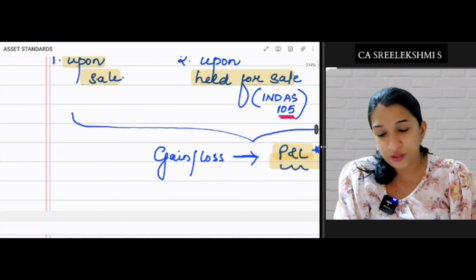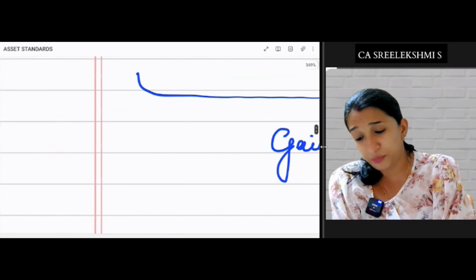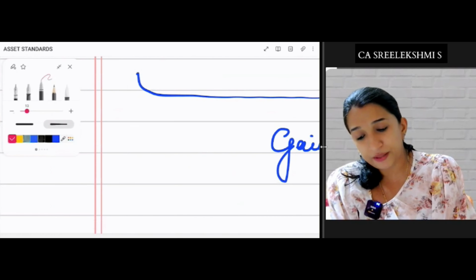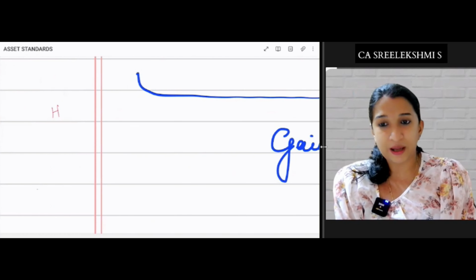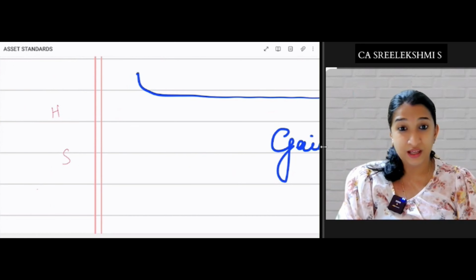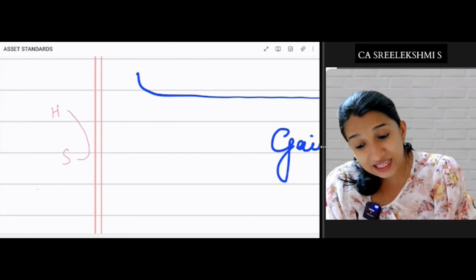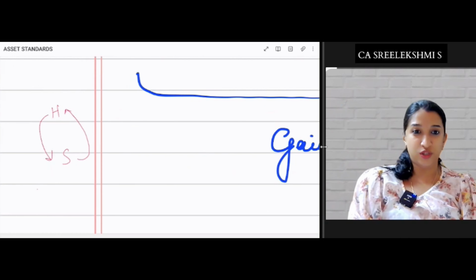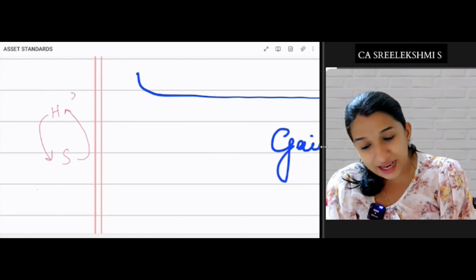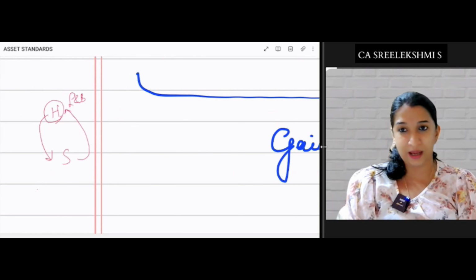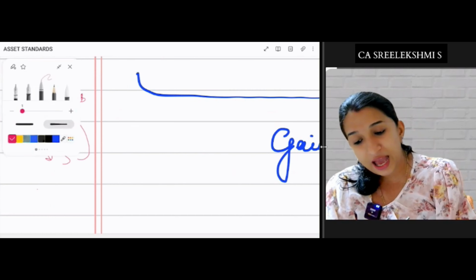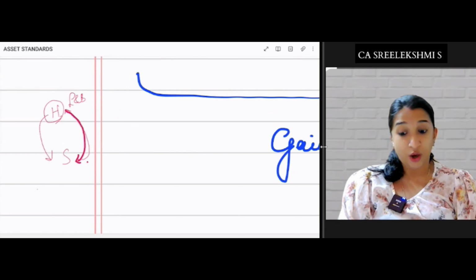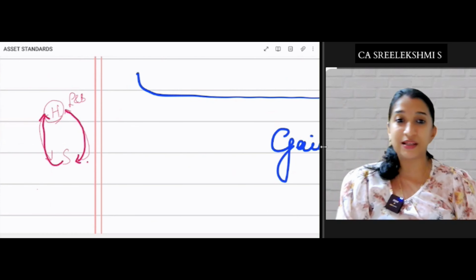Okay, fine. Now it is a very important point which we need to discuss. There is a holding company and a subsidiary company, so parent and subsidiary. What if the subsidiary has leased an asset to the parent, or the parent has leased an asset to the subsidiary? Which means there is a land and building in the books of the parent holding company, and the holding company has given it on rental basis to the subsidiary, or the subsidiary has given it on rental basis to the parent.